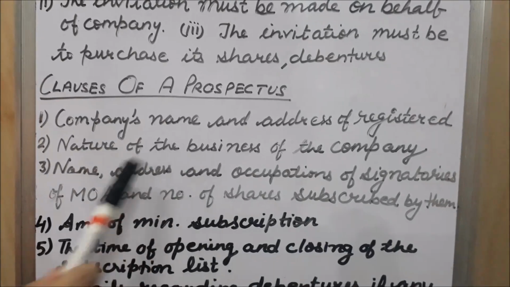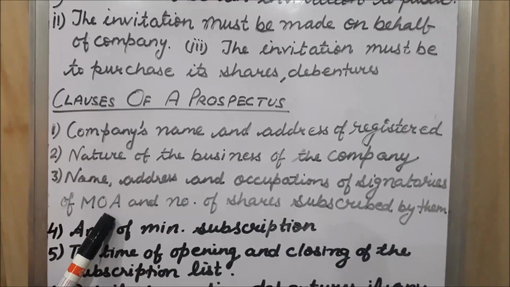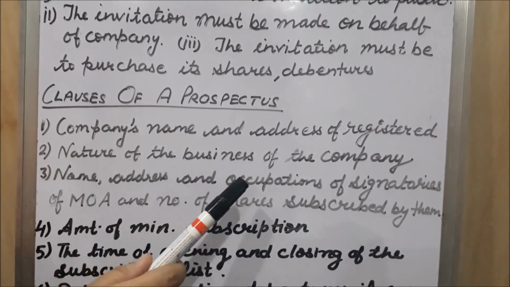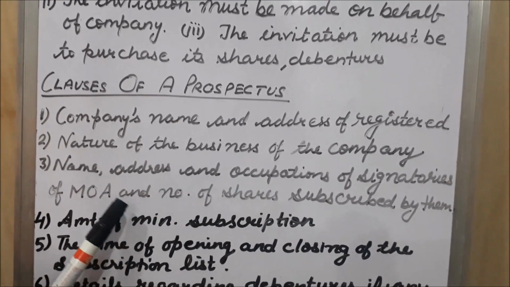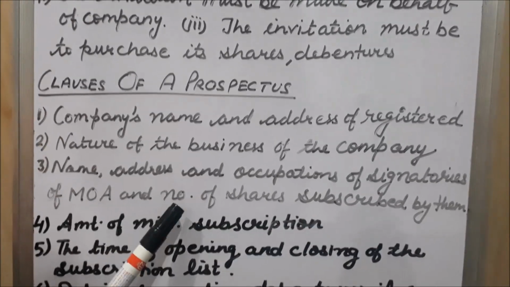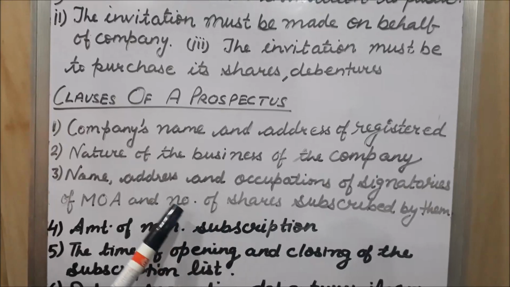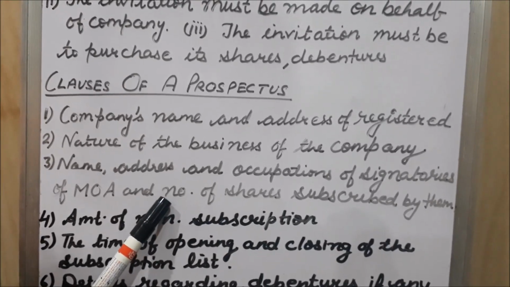Third is the name, address and occupations of signatories of MOA and the number of shares subscribed by them. Who are the signatories of MOA? Directors are the signatories of MOA. Their name, address and occupations are specified under prospectus, as well as how many shares are subscribed by them, that is also written under prospectus.